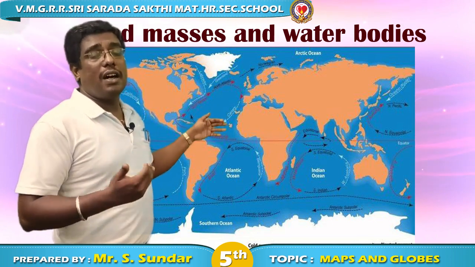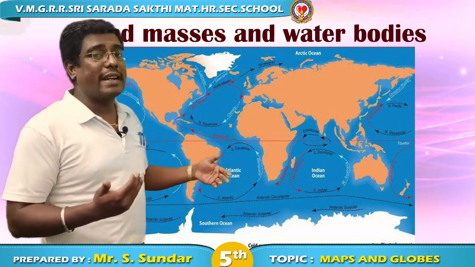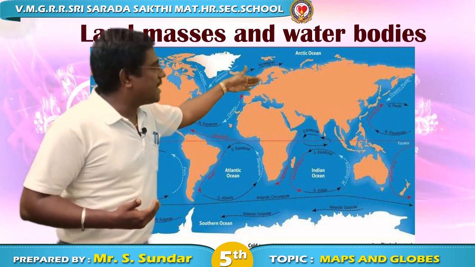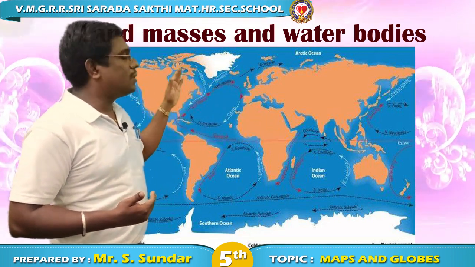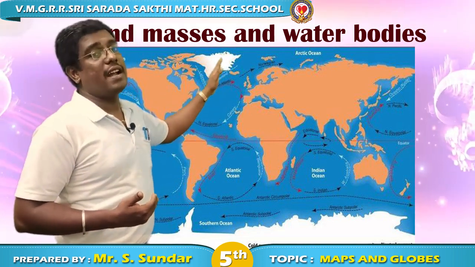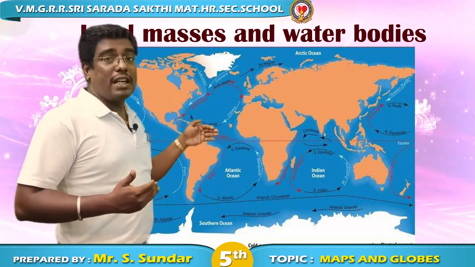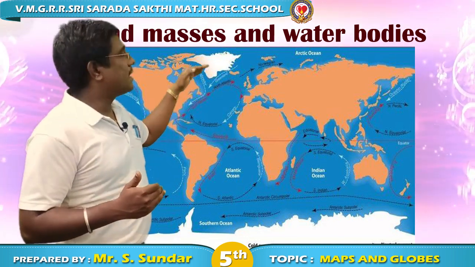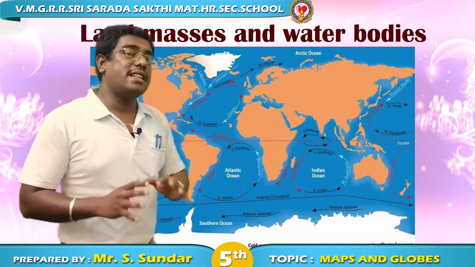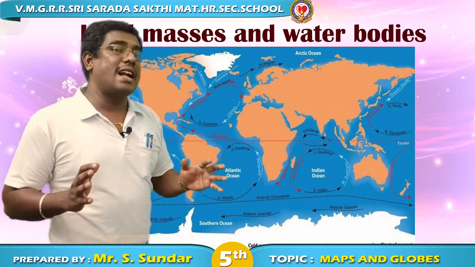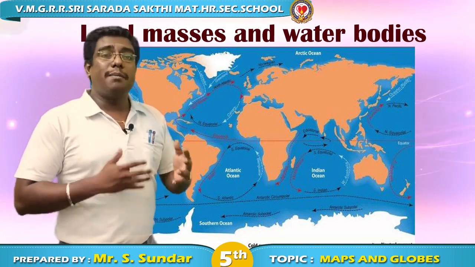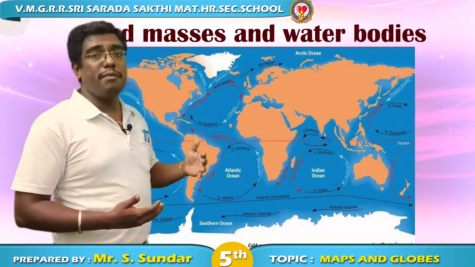Let us recollect quickly. The largest ocean is the Pacific Ocean, which separates Asia and Australia. Next to that, the Atlantic Ocean, which separates America from Africa and Europe. And the smallest ocean is called the Arctic Ocean. So today we had seen the basic introduction about the biggest and smallest land masses present in the earth. Let me recollect quickly from the beginning.